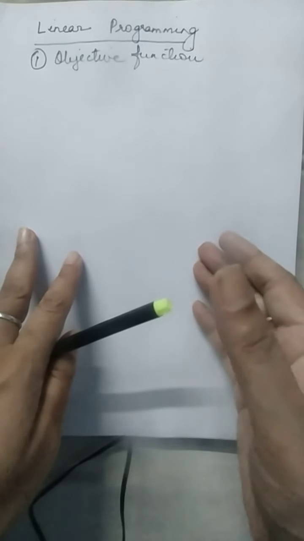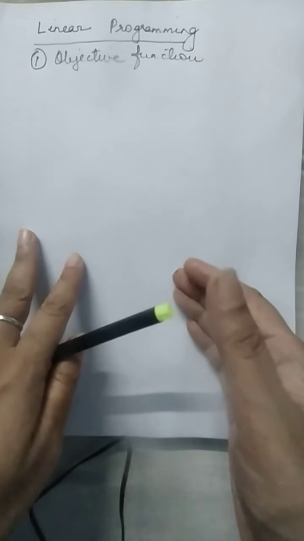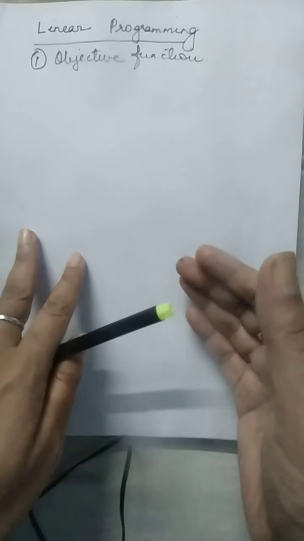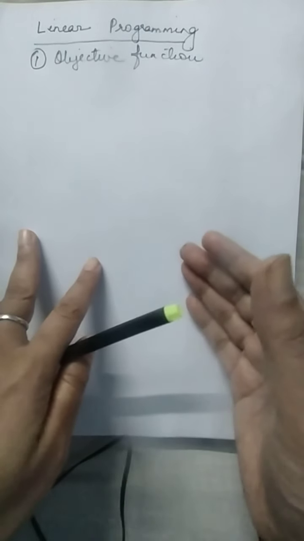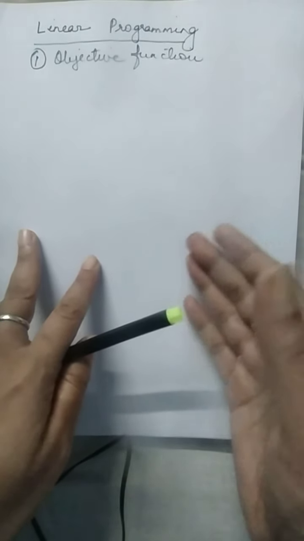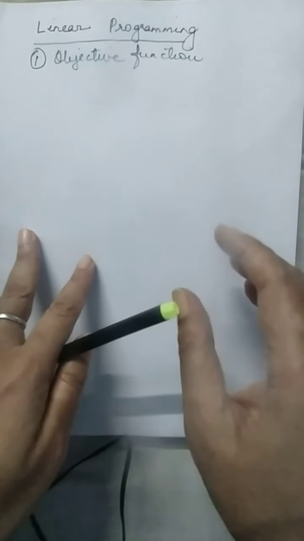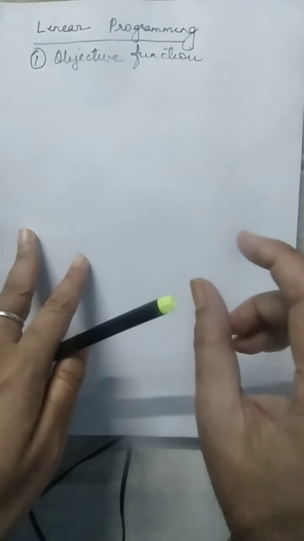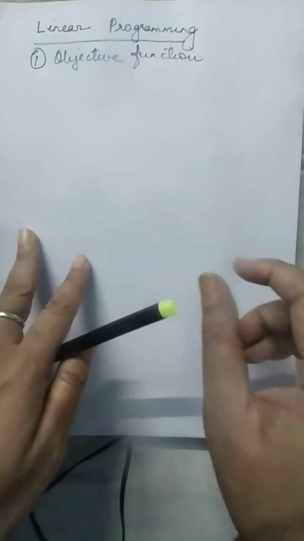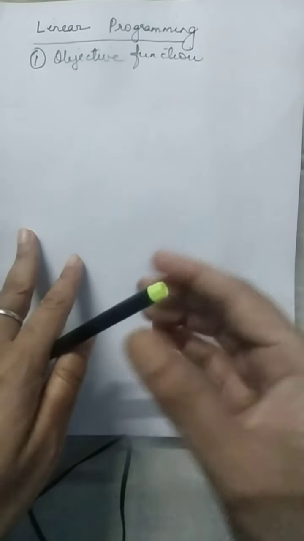For example, profit. My objective may be profit. I am trying to find the maximum profit. My objective may be cost. I am trying to find the minimum cost. My objective may be time. I am trying to minimize time. Okay? My objective may be efficiency. I am trying to maximize efficiency. So, a problem to be solved using linear programming must have an objective function. That means a mathematical representation of my objective.